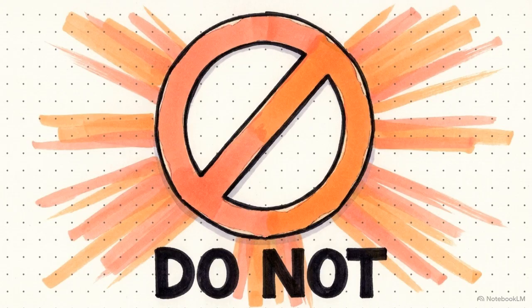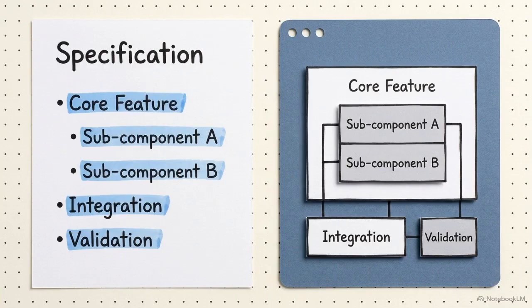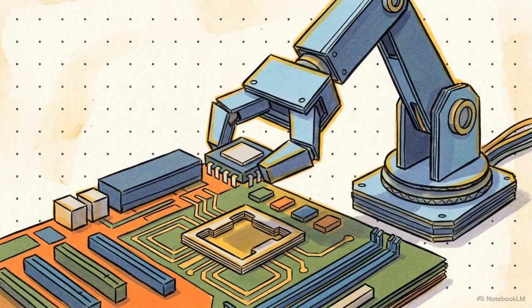The most important elements in this document are the negative constraints. Telling the AI exactly what external libraries to avoid and which directories to leave alone is what keeps the project from sprawling. By separating the planning phase from the coding phase, the AI stops guessing your intent. It becomes a strict executor following defined boundaries, closing the gaps where assumption drift normally takes hold.